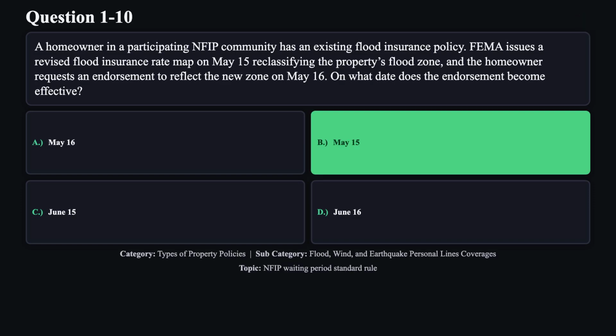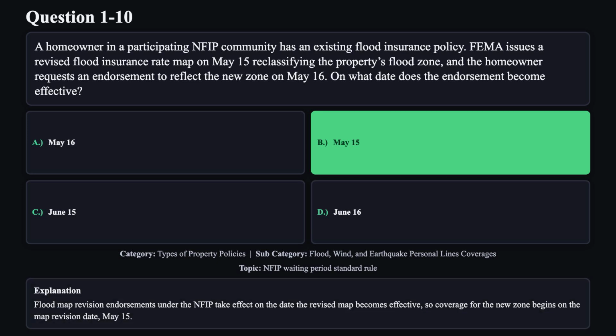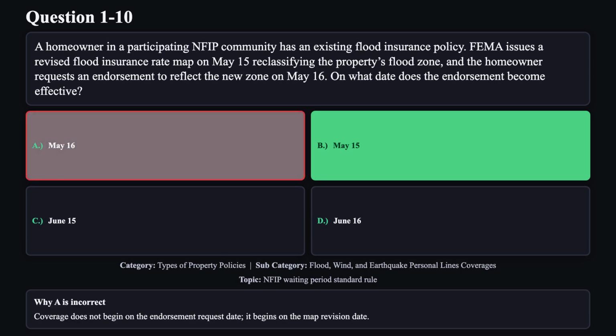The correct answer is B. Flood map revision endorsements under the NFIP take effect on the date the revised map becomes effective, so coverage for the new zone begins on the map revision date, May 15th. Reason A is not correct. Coverage does not begin on the endorsement request date. It begins on the map revision date.